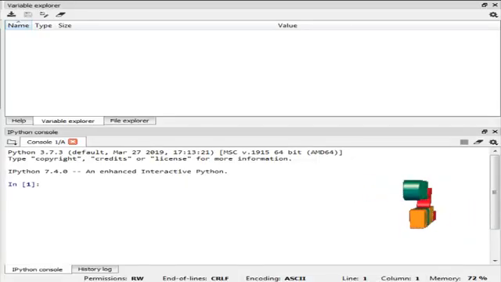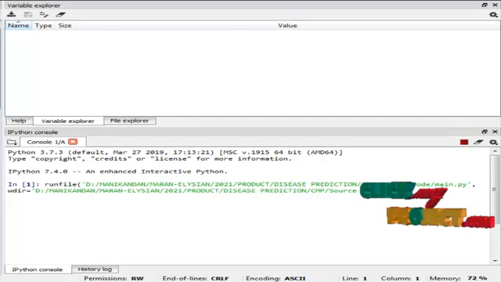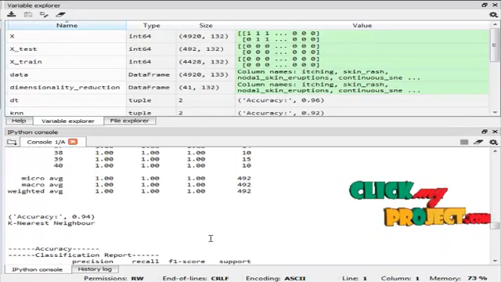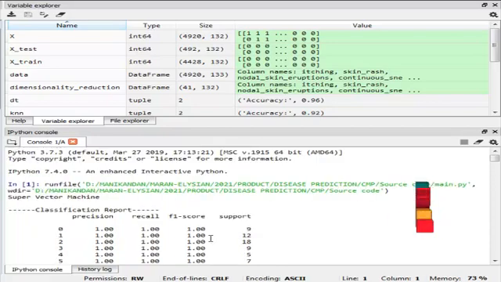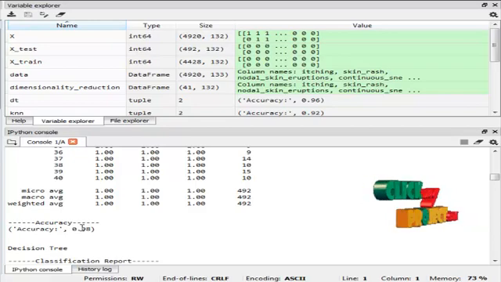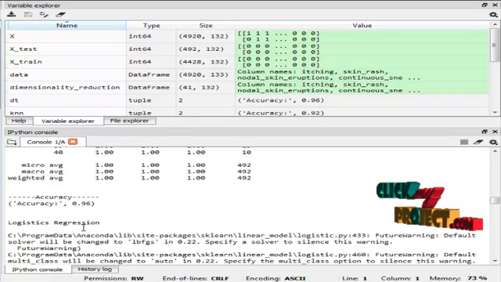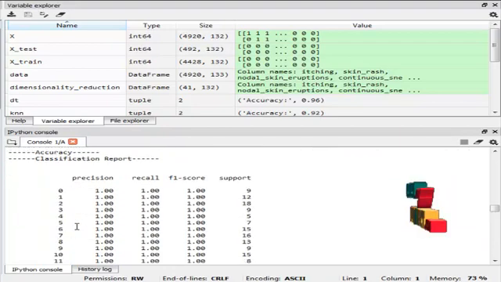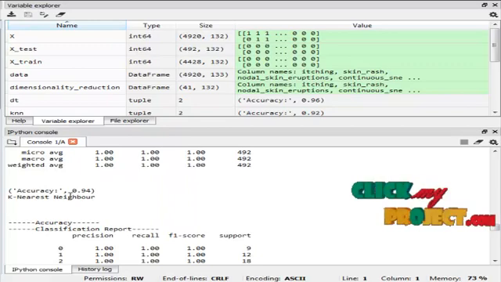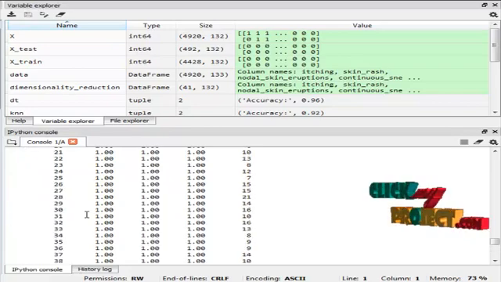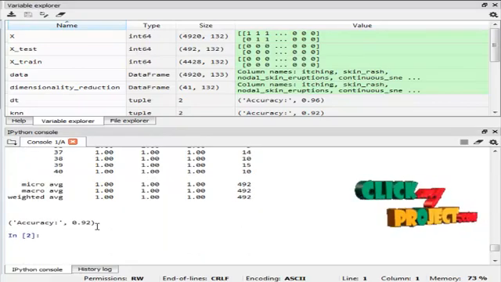First, I am going to run the console data results. These are our results based on disease prediction. The support vector machine shows an accuracy of 98%, and the decision tree algorithm shows an accuracy of 96%. The k nearest neighbor shows an accuracy of 0.94, and the naive Bayes algorithm shows an accuracy of 0.92.